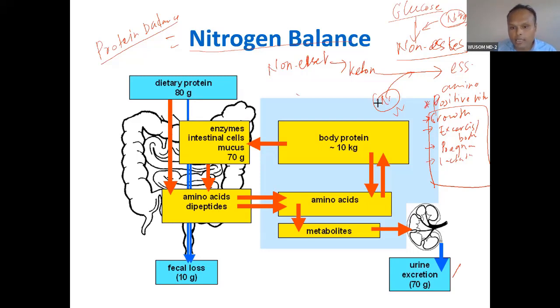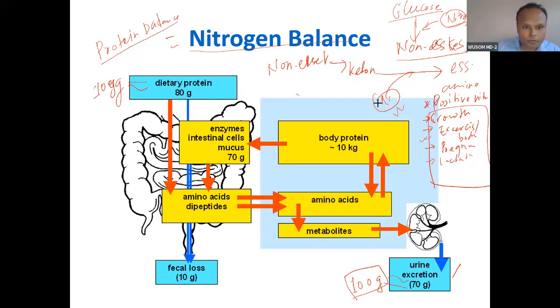There will always be excretion of nitrogen, meaning excretion of amino acids, around 100 gram of protein. Just remember it like that. I have made it a round figure so that you will remember. Now daily you take 100 gram of protein, also a round figure. When you take an amount of protein equal to what is excreted, it is called zero nitrogen balance. It is homeostasis. In adults especially, when you don't require that much protein, your body is at least maintained in zero nitrogen balance.